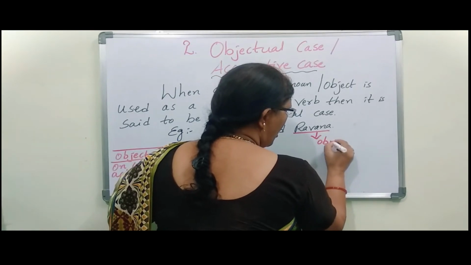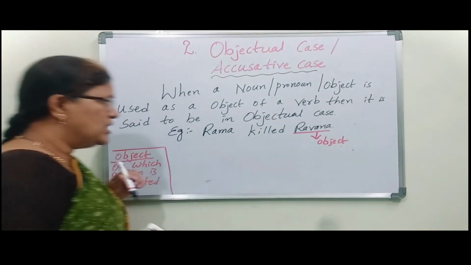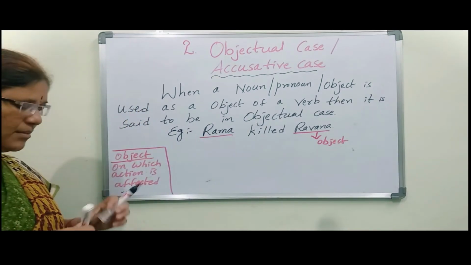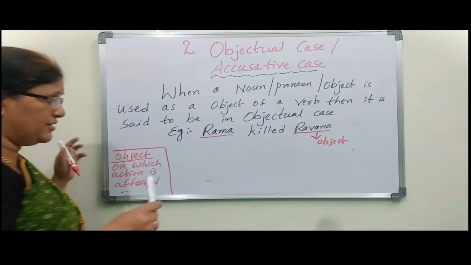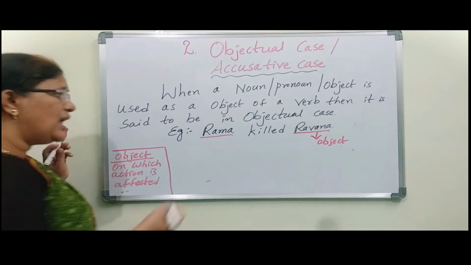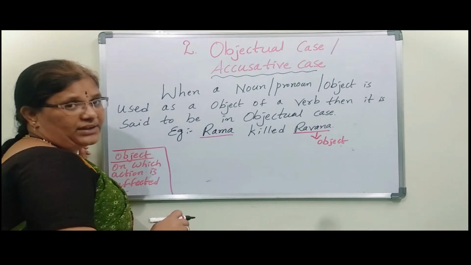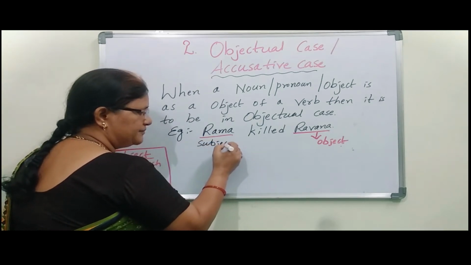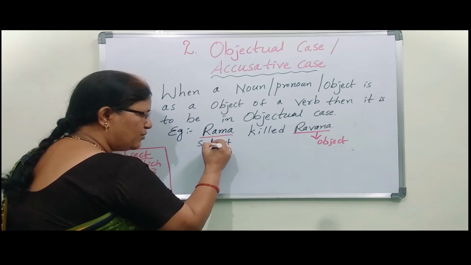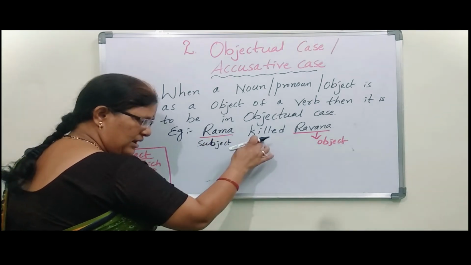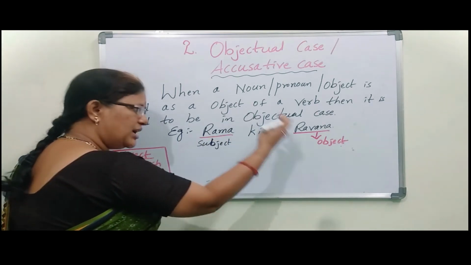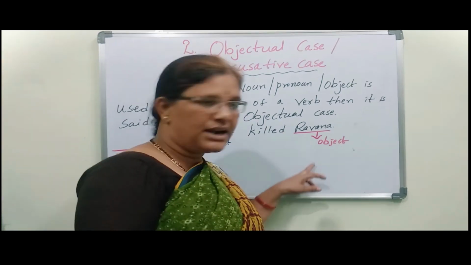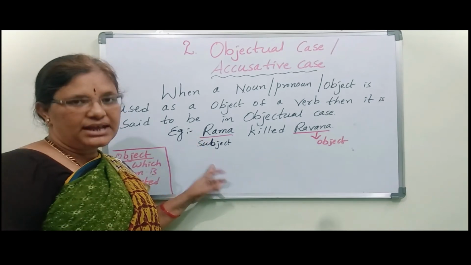Ravana comes under object. Okay. So you will get a doubt now: what about Rama? We discussed subject already. Action doer. Here Rama did that work, so Rama comes under subject. Rama is the action doer, meaning he did that work, and that work was affected on Ravana. That's why Ravana comes under object and Rama comes under subject.